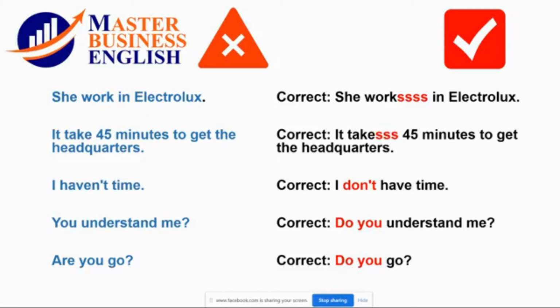So in present simple, the auxiliary of questions is do or does. Because we are talking about the subject pronoun you, the auxiliary is do. So, "Do you go?" Not "Are you go?"